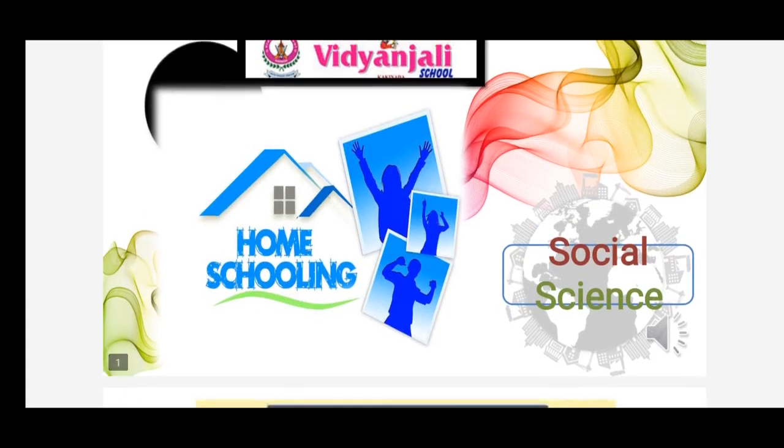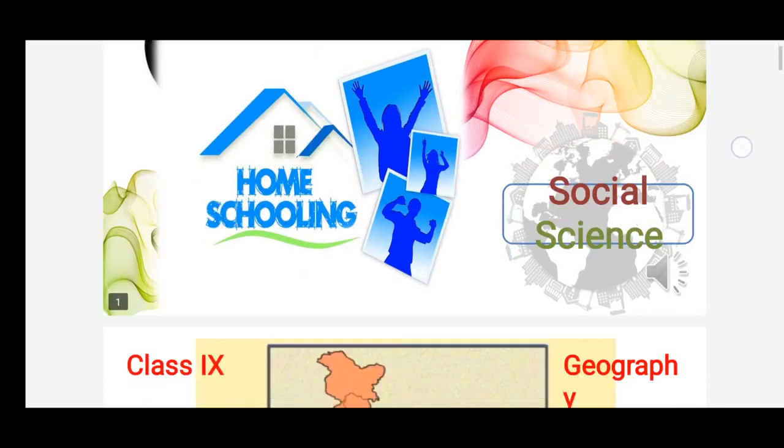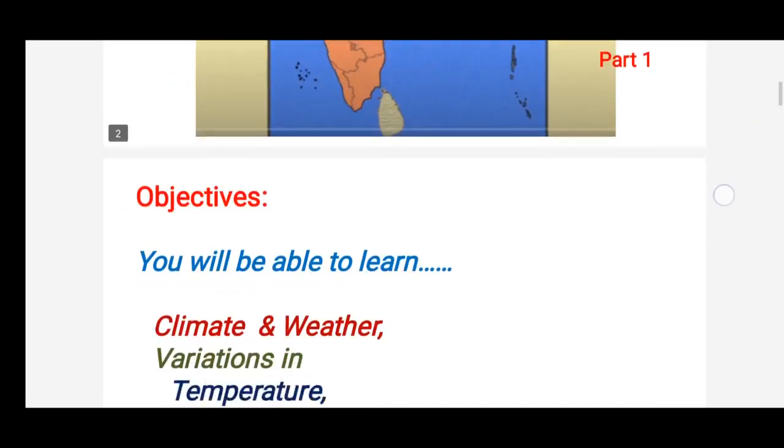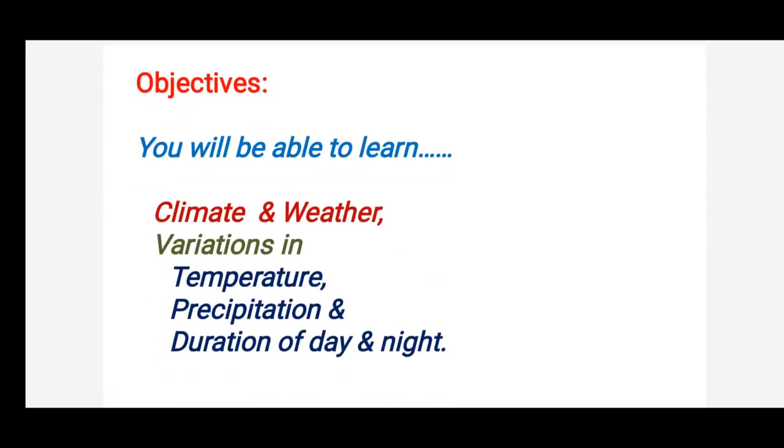Children, have you ever thought of why these atmospheric conditions are changing? I hope you all have guessed the chapter name. Yes, that is what we are going to discuss in today's chapter. Our chapter name is the climate. So we are discussing the climate of India in this chapter. At the end of today's class, you will be able to learn the definition of climate and weather, and also the variations in temperature, precipitation, and duration of day and night.